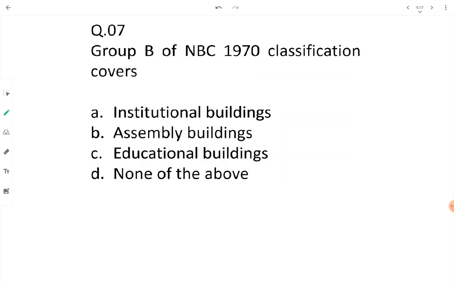Then Group B of NBC 1970 classification covers the educational buildings. Now educational buildings consist of schools, colleges, and universities where classes are held. These are the buildings that are covered under Group B. The purpose of this building, the occupancy of the building, is taken by students who come there for learning, for getting educated and for recreational purpose. Okay, this is the Group B of NBC 1970.